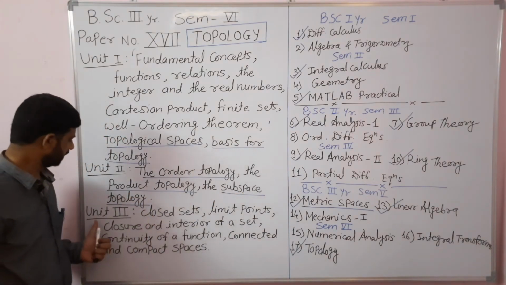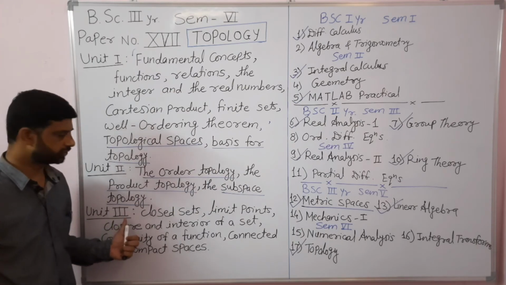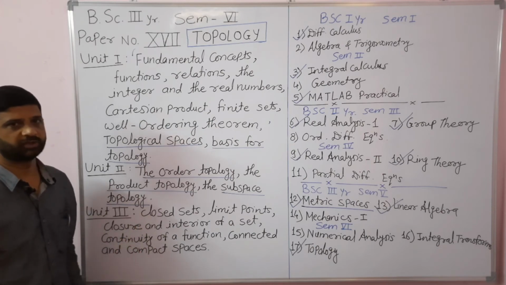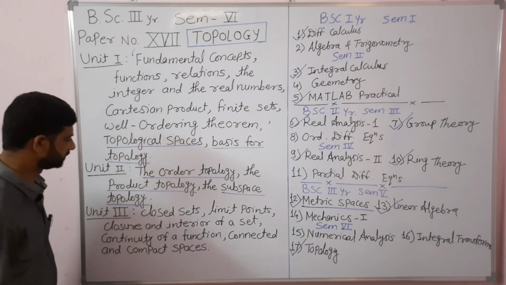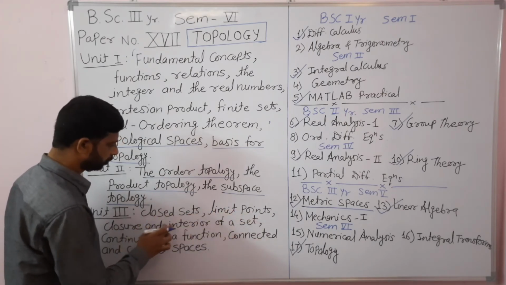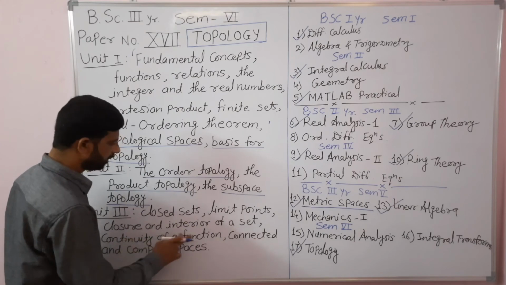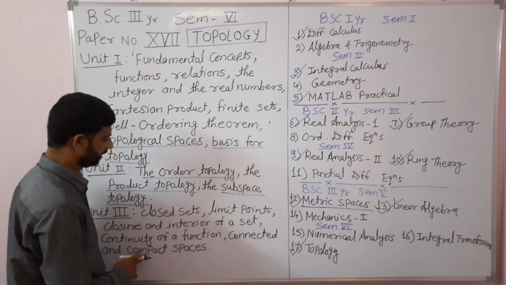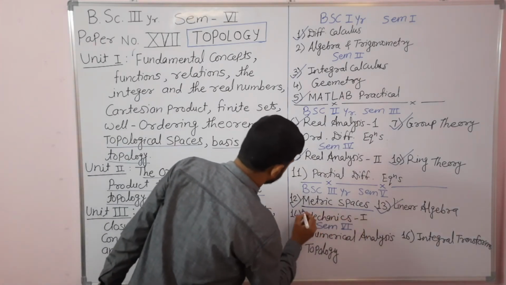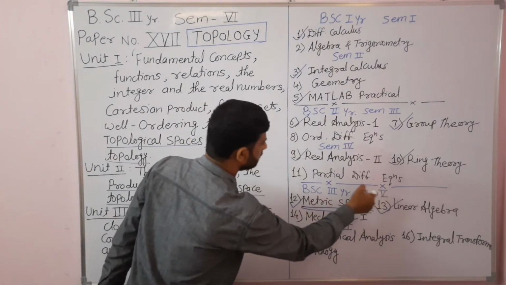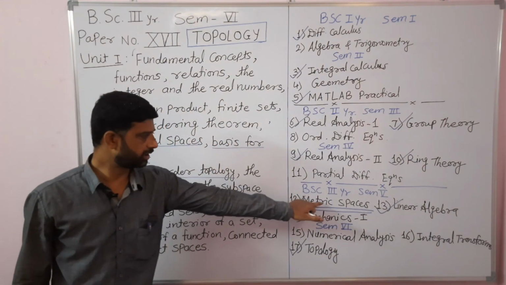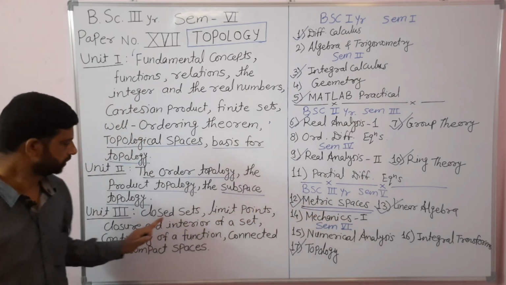Finally, in unit number three, we are going to study some more concepts about topological spaces and sets, such as closed sets, limit point of a set, closure and interior of a set, continuity of a function, connectedness and compactness. All these we have already studied in the paper Metric Spaces of BSc third year semester 5.